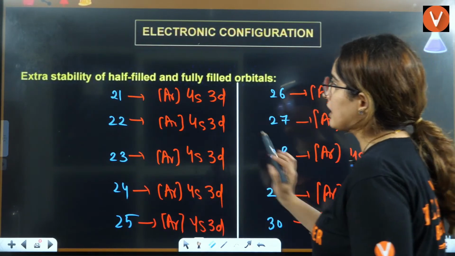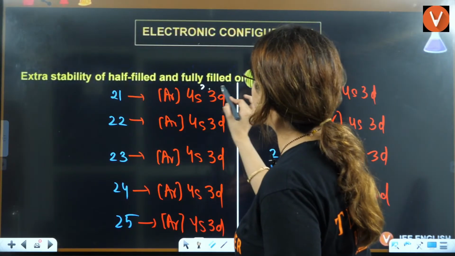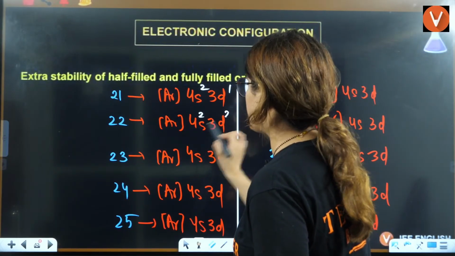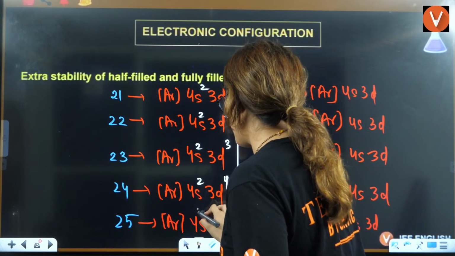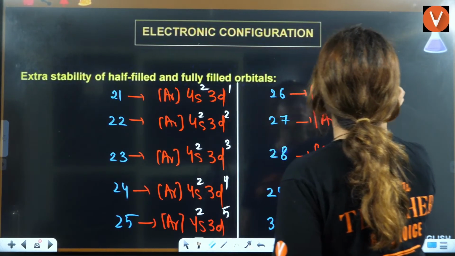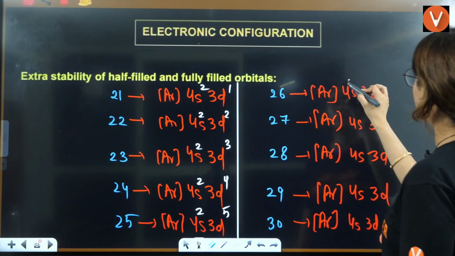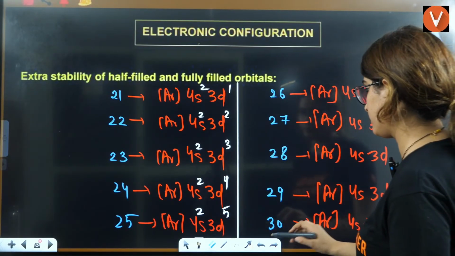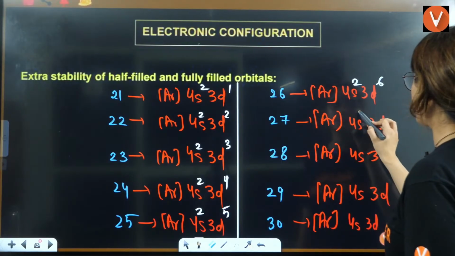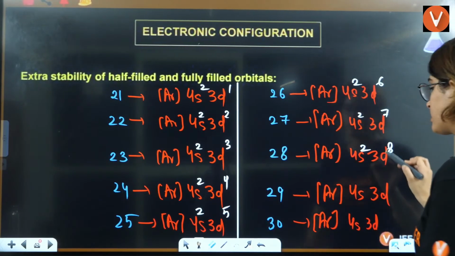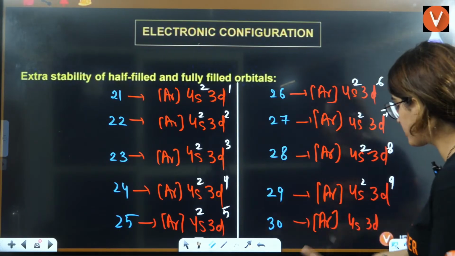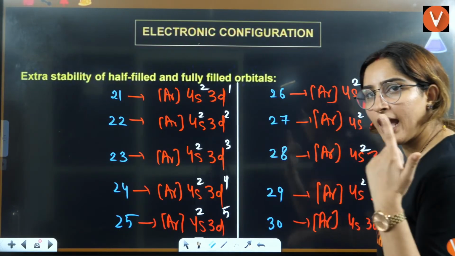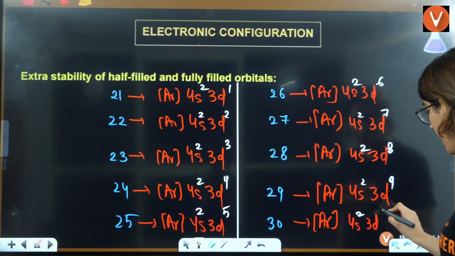Okay. Here 2-1, write 2-1. 2-2, write 2-2. 2-3, write 2-3. 2-4, write 2-4. 2-5. Then 2-6. 2-7. 2-8. 2-9. And 3-0 is not possible because 4s can only have 2 electrons. So write it 2 and this is 10.